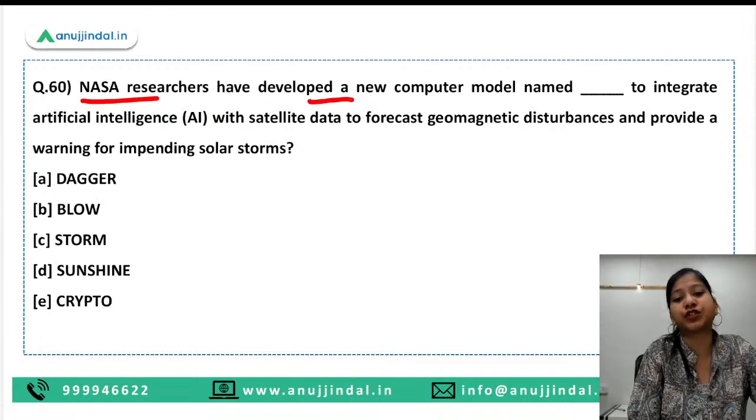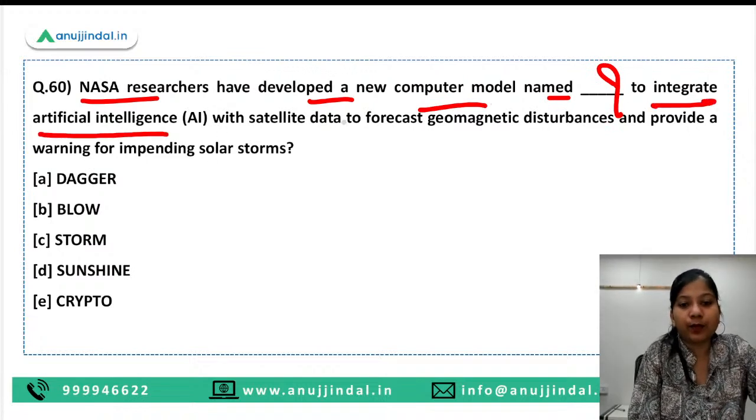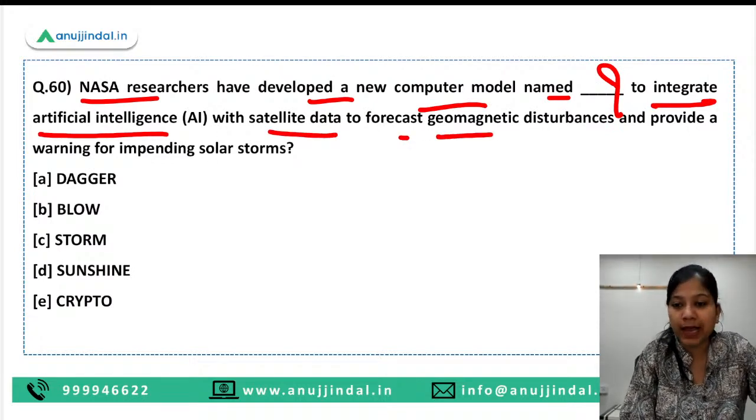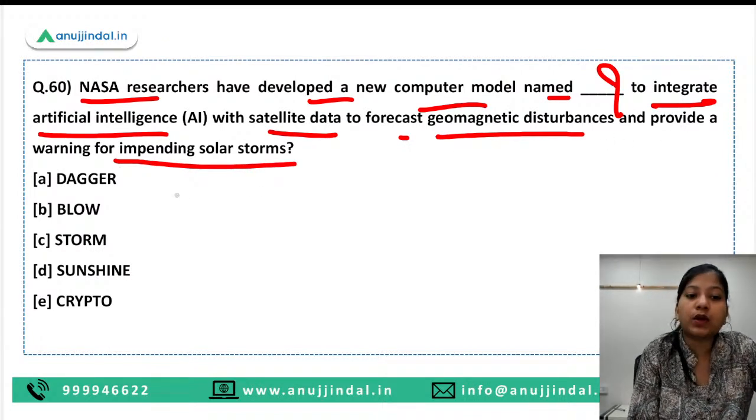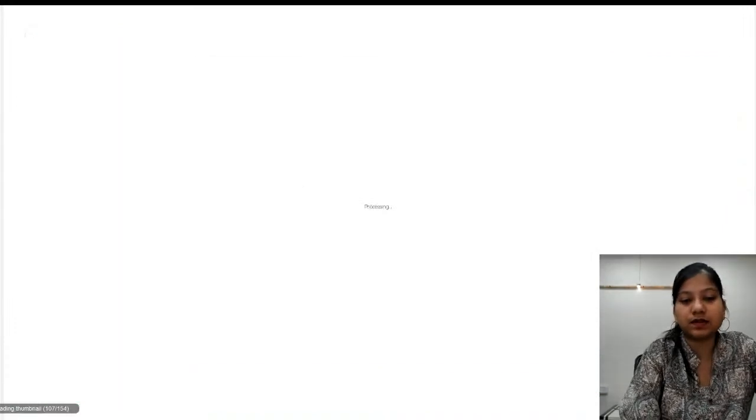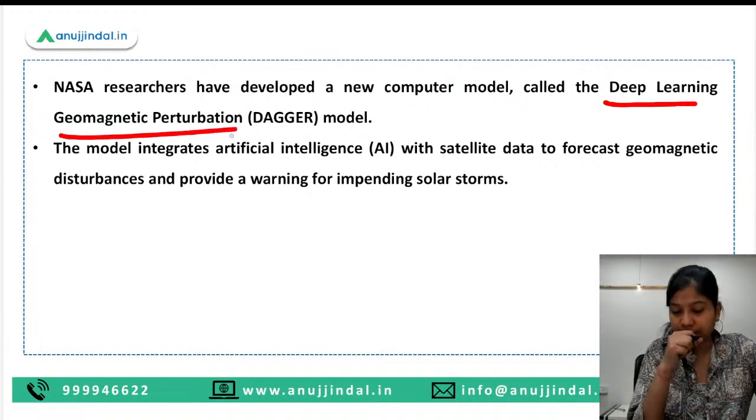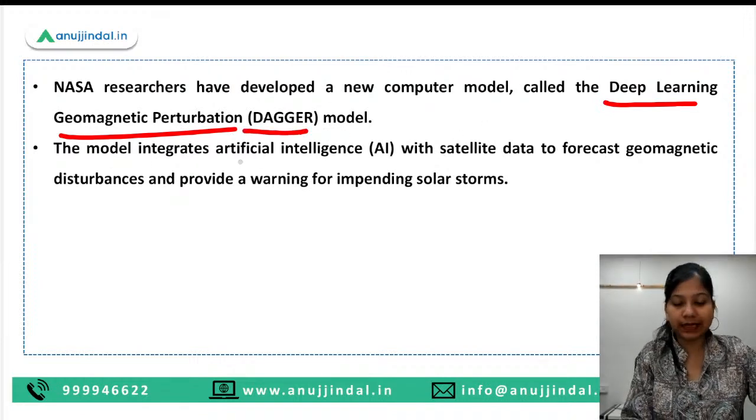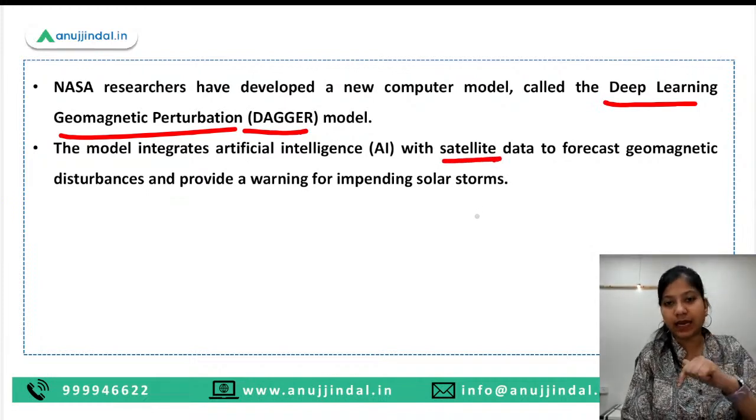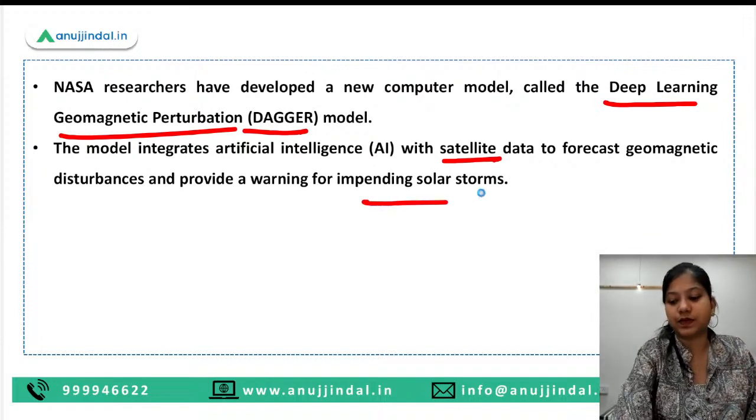NASA researchers have launched a new computer model named DAGGER to integrate AI with satellite data to forecast geomagnetic disturbances and provide a warning for impending solar storms. What is the right answer? DAGGER is the right answer. So we have the full form: Deep Learning Geomagnetic Perturbation model. Okay, so this is the full form of DAGGER, and it aims to integrate AI with the satellite data that we get, and this is how it is going to predict the solar storms.